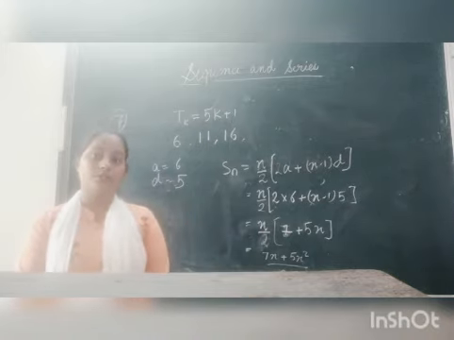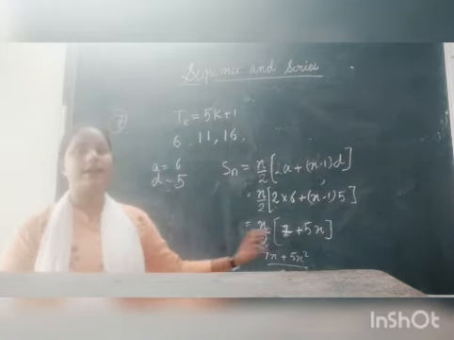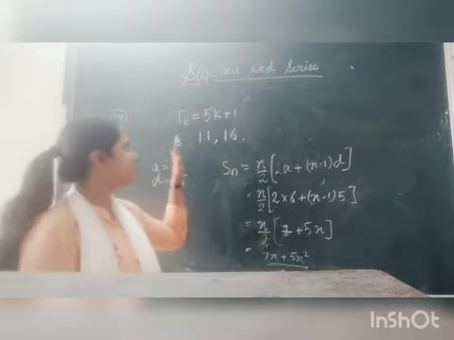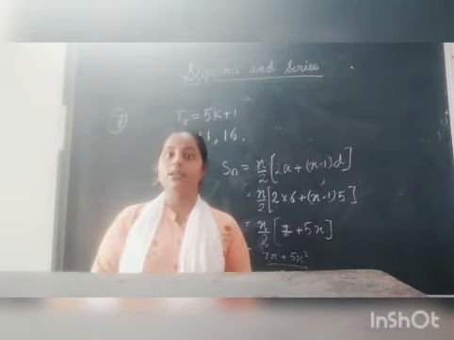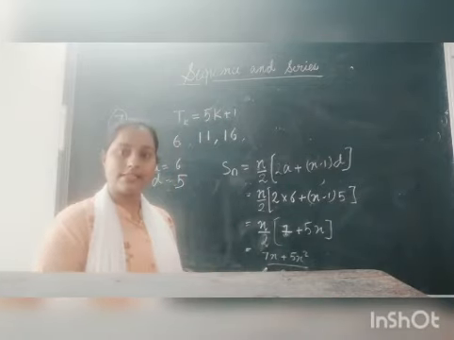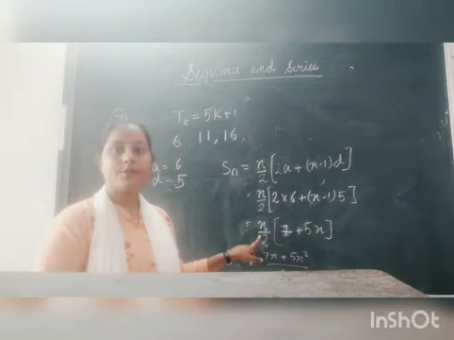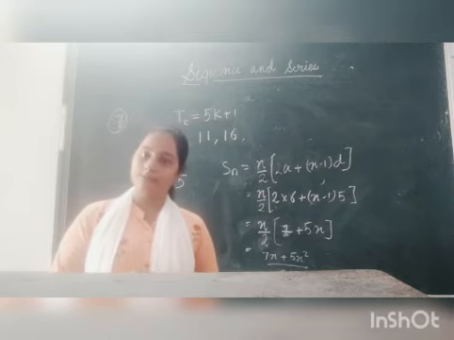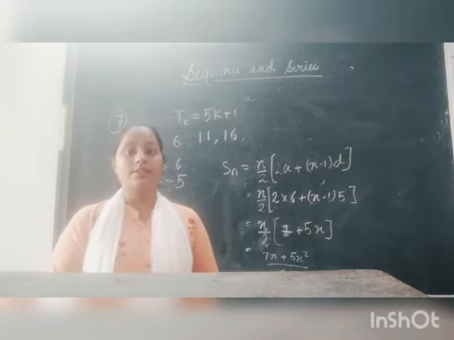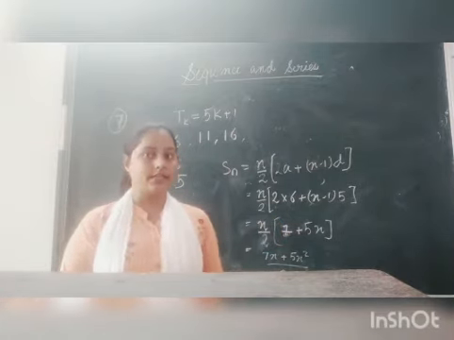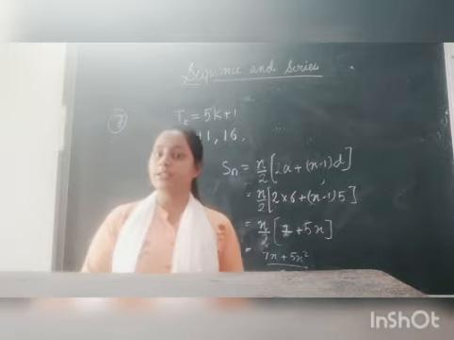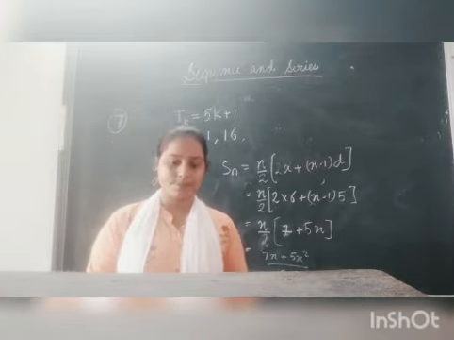Now suppose in the question after this it is given that the value of n is 5, that is, our series is up to the 5th term and we have to find the sum up to the 5th term. So in that case, in the final answer that we have got here, we are going to put the value of n as 5. Or if the question is asking for the sum of the series up to 10 terms, then we are going to put the value of n as 10. And similarly, we are going to solve the question to get the required answer.